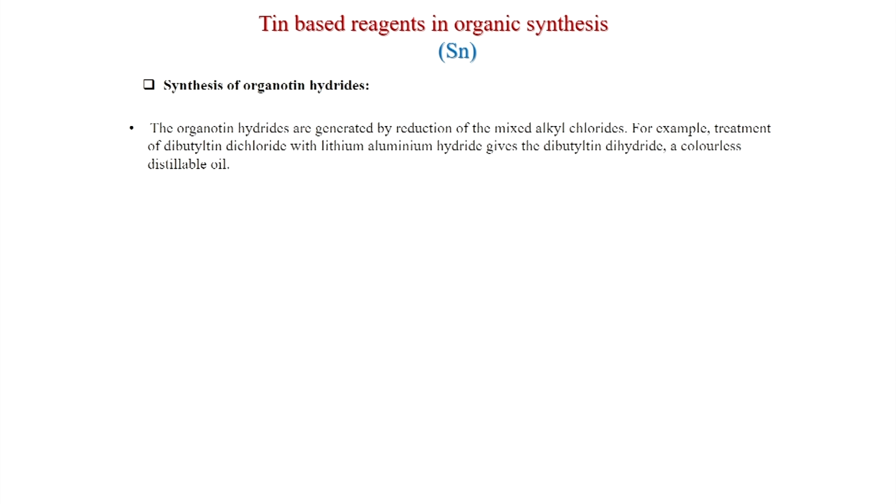Now, we will see the hydrides, the organotin hydrides. Organotin hydrides are generated by reduction of the mixed alkyl chlorides. For example, treatment of dibutyltin dichloride with lithium aluminum hydride gives the dibutyltin dihydride. So, you can see this is a colorless oil. This is the reaction: dibutyltin dichloride with half equivalent of lithium aluminum hydride will generate this dibutyltin dihydride, and this is the byproduct.